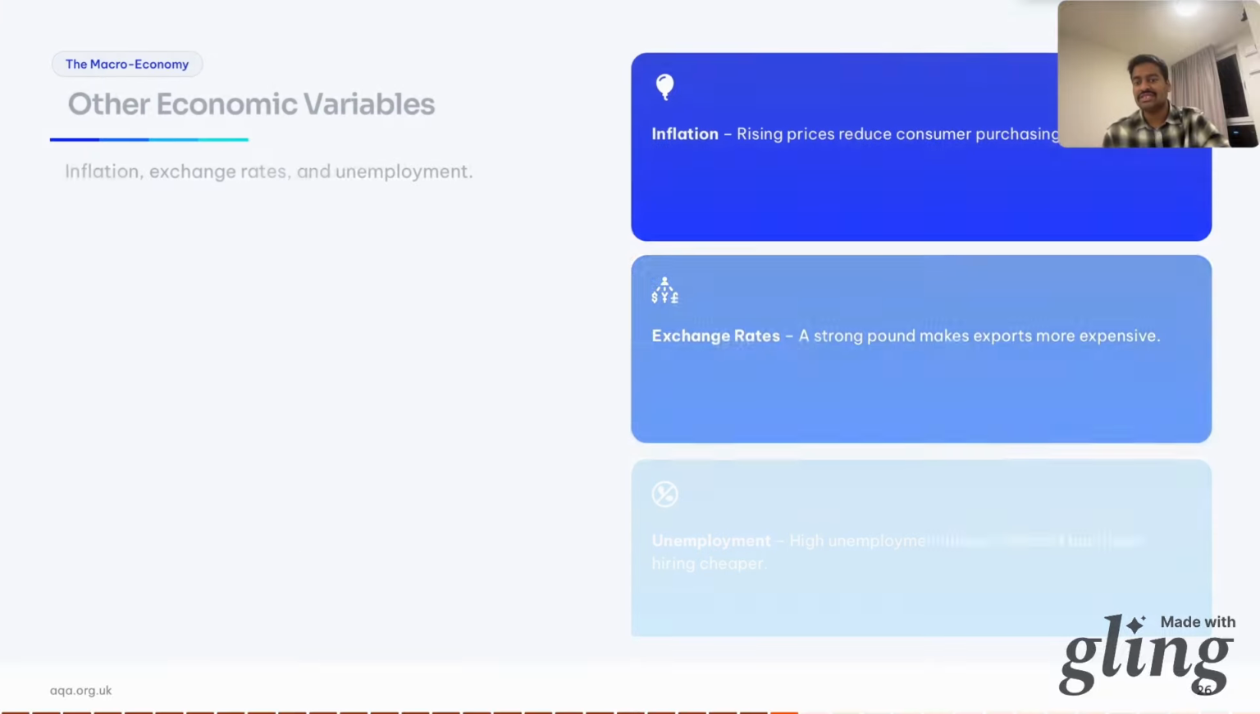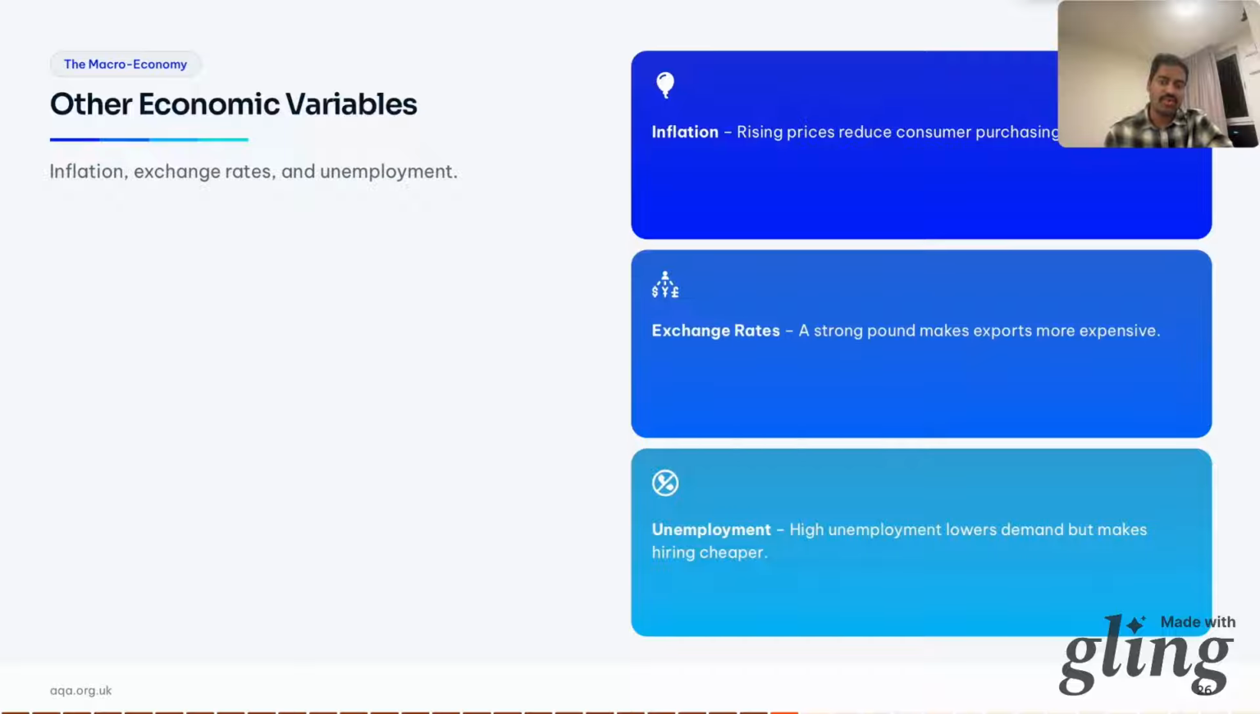And now we see the economic variables. Three more economic factors to watch are inflation, exchange rates, and unemployment. First, let's start with inflation. Inflation is rising prices that reduce consumer purchasing power. Your 20 euro note or 20 pound note buys less if inflation is going up. That's what we saw in the classic cases of Venezuela, Zimbabwe, and recently Sri Lanka. The currency lost a significant amount of its value.